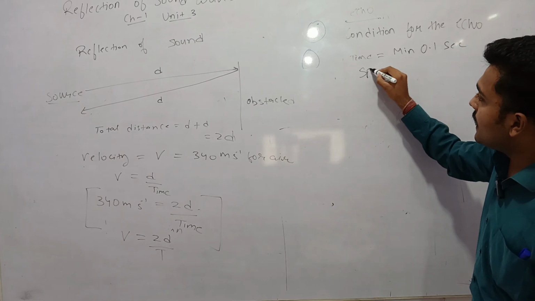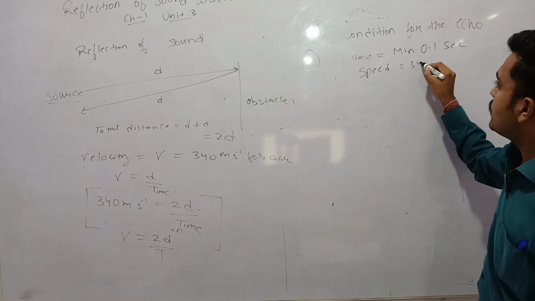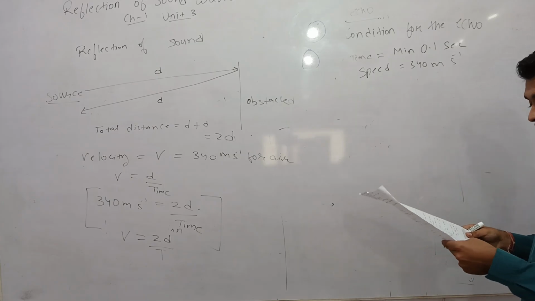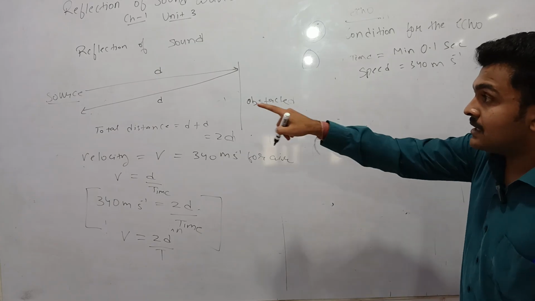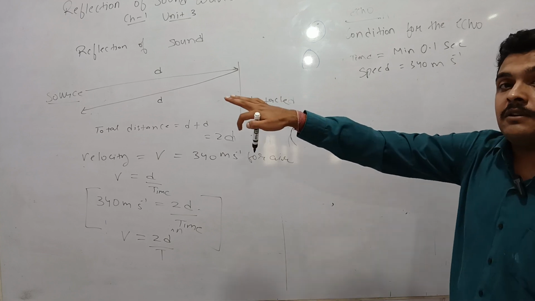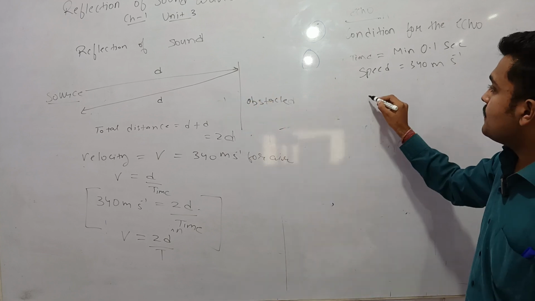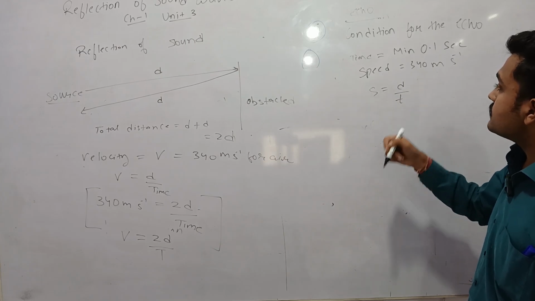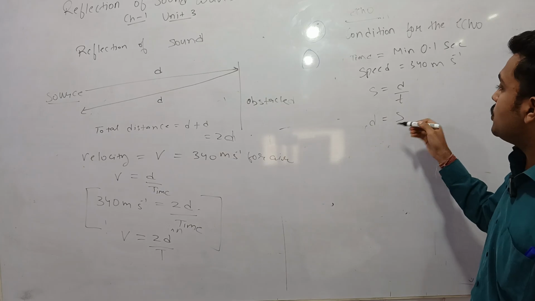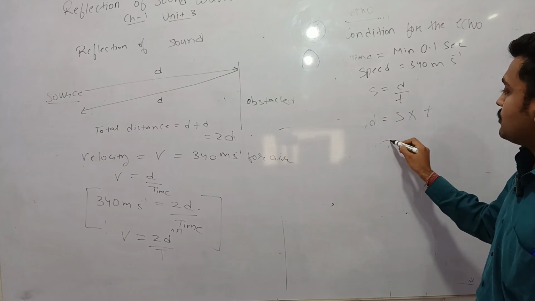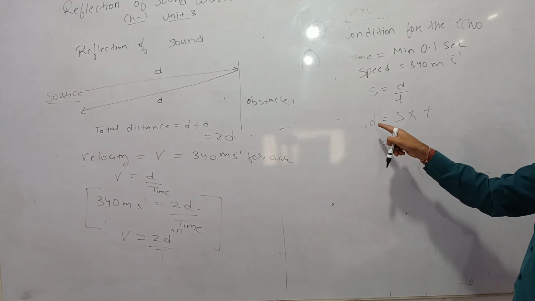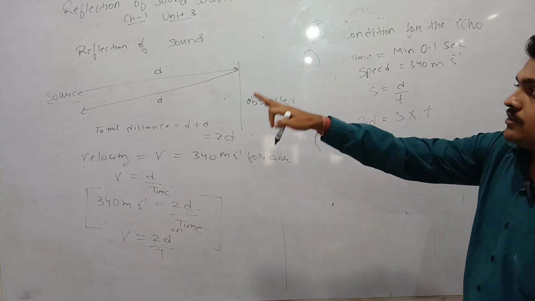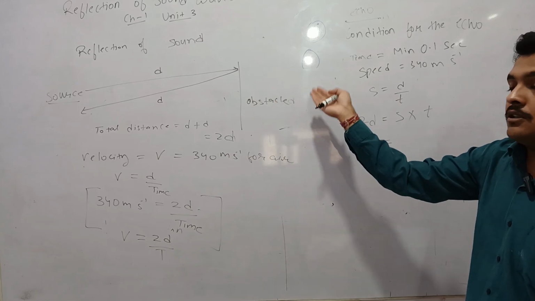We know the speed of sound in air is around 340 meters per second. Therefore, let us find the minimum distance between the source and the obstacle for the echo to be heard. Speed is equal to distance upon time, therefore distance is equal to speed into time. This distance is 2d, the total distance from source to obstacle and obstacle to source.